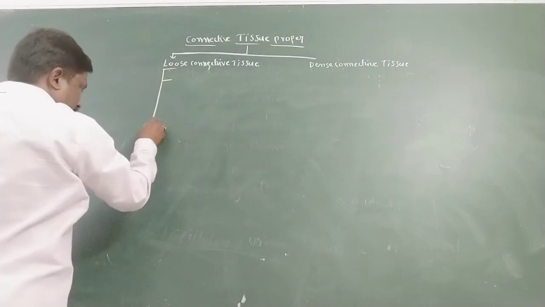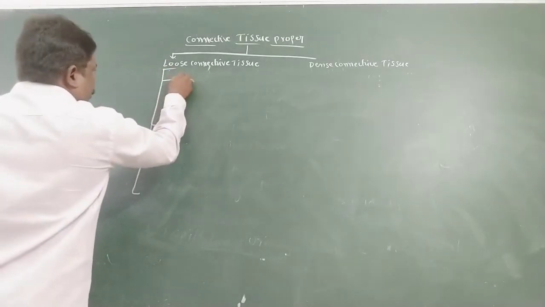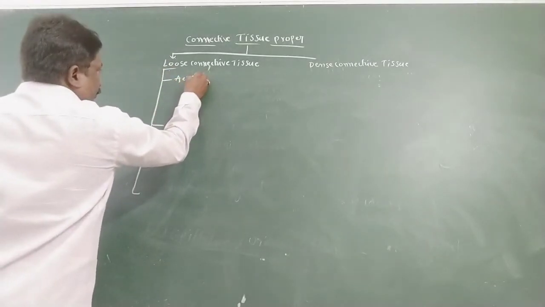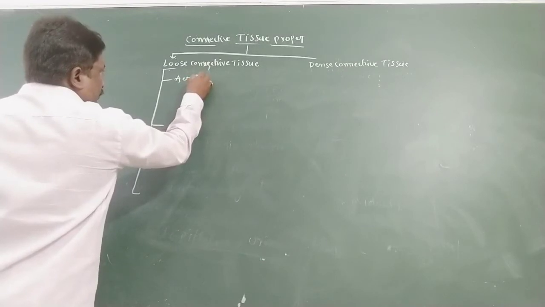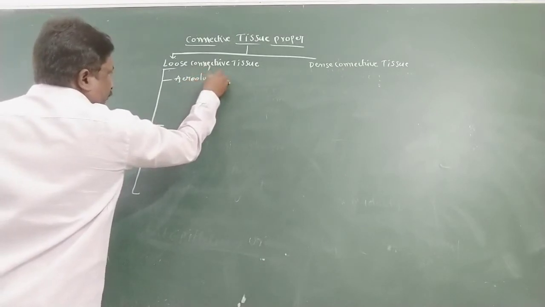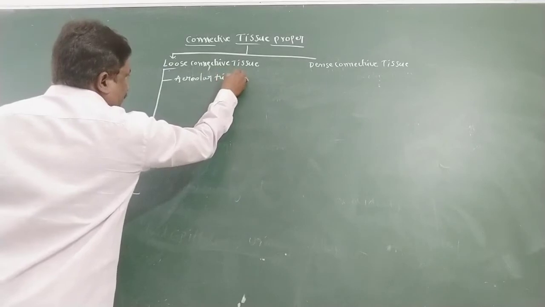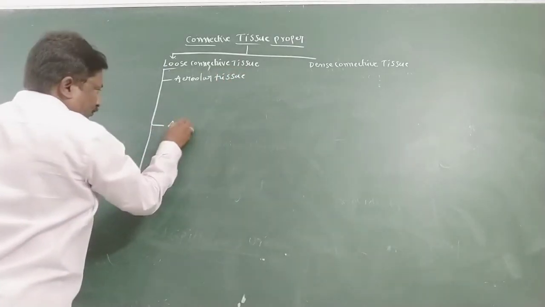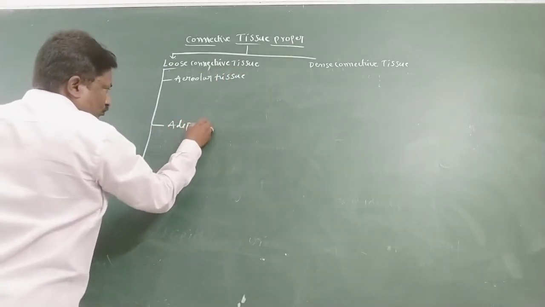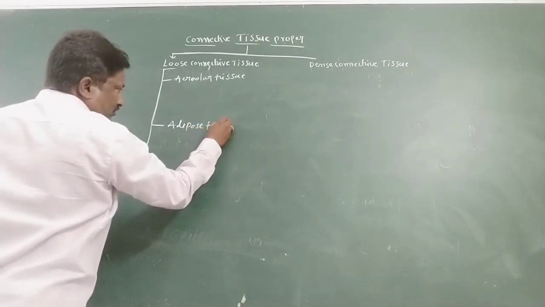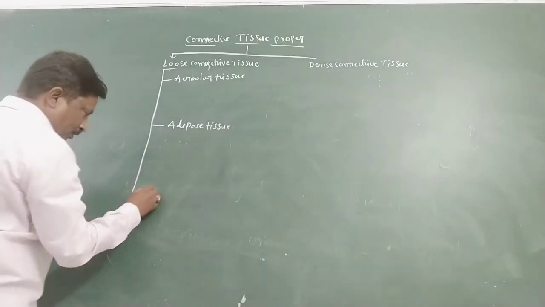The three types are areolar tissue, adipose tissue, and reticular tissue.